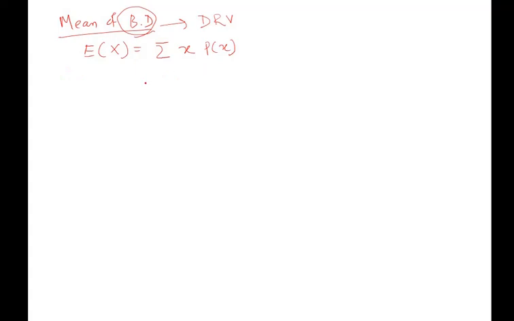In this case we have derived an expression for p of x. Let us put that expression: the summation from x equal to 0 to n, with x as it is. In place of p of x you can put nCx p to the power x q to the power n minus x.